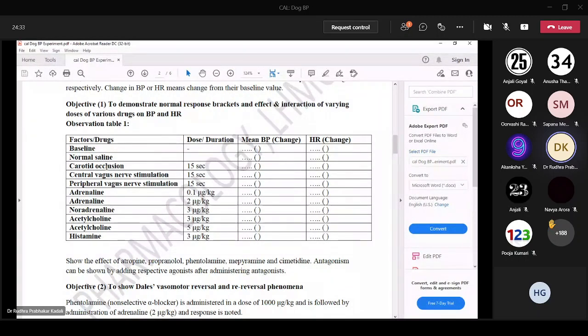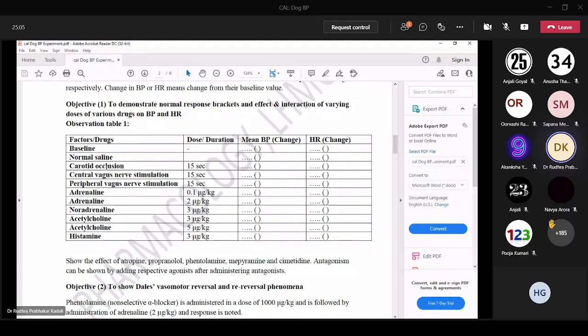Next, acetylcholine. Acetylcholine 3 micrograms and 5 micrograms are given. And finally, the other normal response bracket is histamine. Histamine 3 micrograms per kg is given. Usually with acetylcholine there will be a fall in BP, and the same with histamine. So with both acetylcholine and histamine the response is a fall in BP. They may give an unknown drug. It may be an anti-muscarinic drug or an antihistaminic drug.